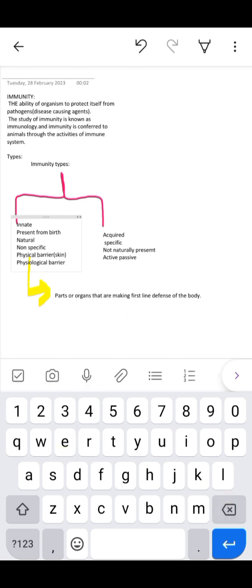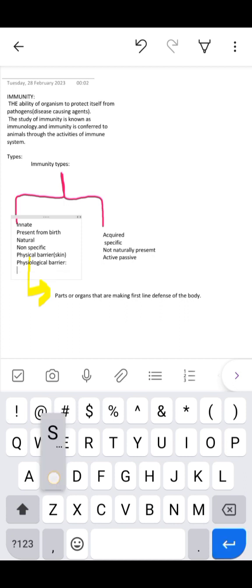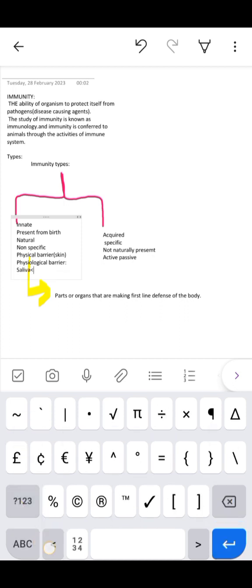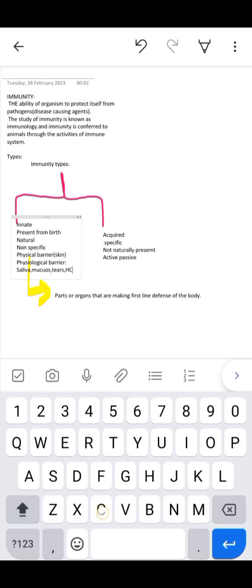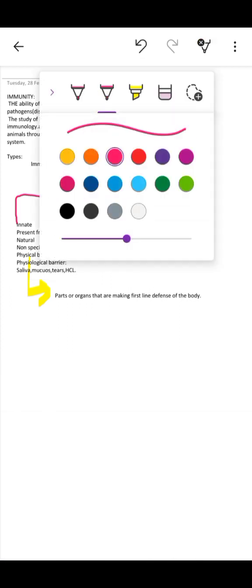Then we have the physiological barrier. We have saliva, mucus, tears, digestive juices, spermine, and HCl. In the physiological barrier, it means the secondary things present in the body that stop bacteria from entering our body.